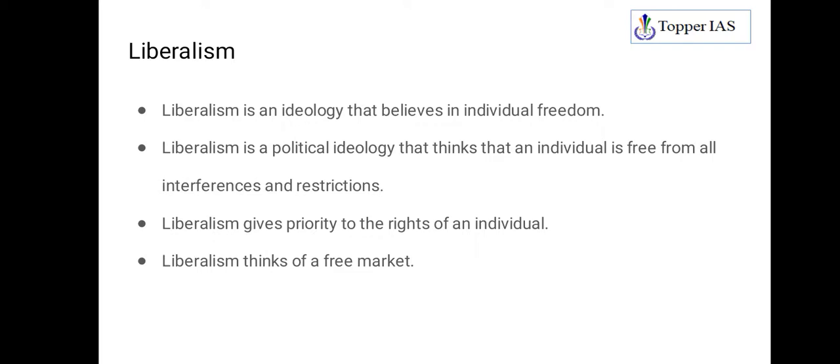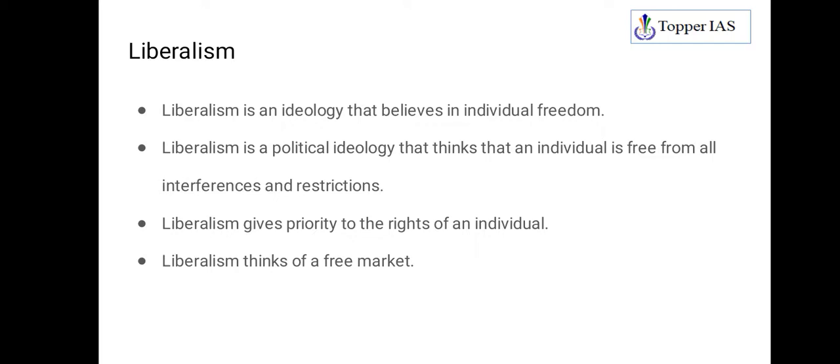So it is a political ideology that thinks that individual is free from all interferences and restrictions. Meaning of this is, see, think about the situation from where the individual freedom can be intervened or restricted. One from other people, so people in the society, and one from governments, state governments, all this, right? So liberalism says that individuals should be free from these kind of interferences and restrictions from other people in the society as well as from the governments of the day.